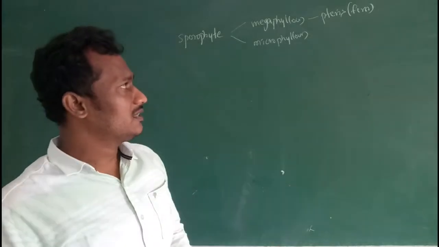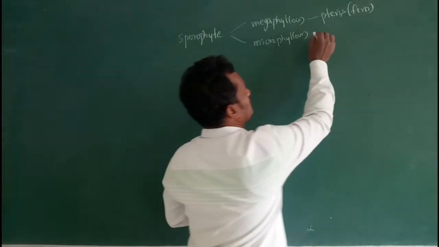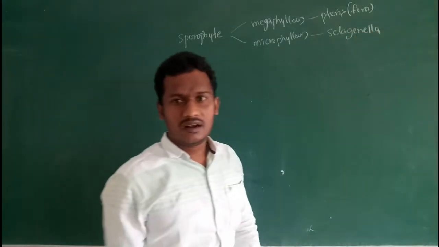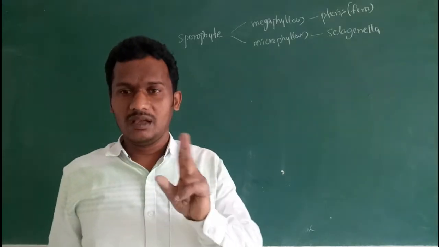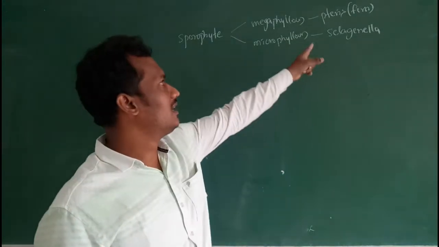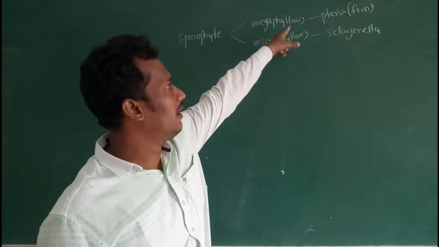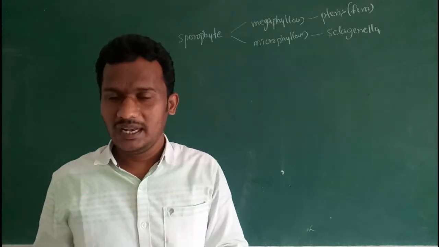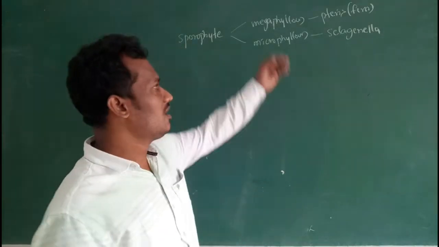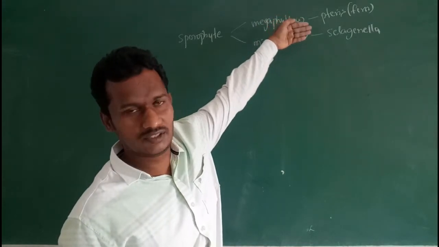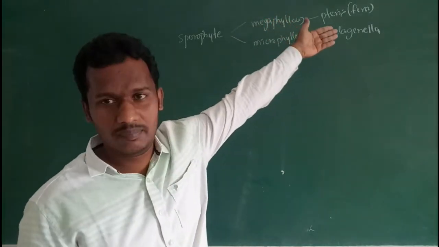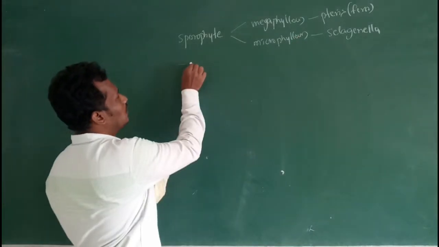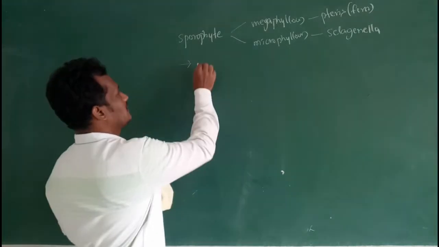Then microphyllous, leaves are small. The first example is Selaginella. In Selaginella, leaves are small. That means leaves are of two types: microphyllous, small leaves in Selaginella, and megaphyllous, large leaves in ferns. So leaves are simple or pinnately compound, small or large.